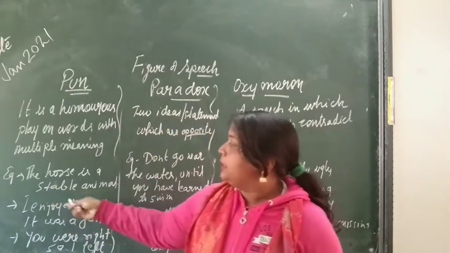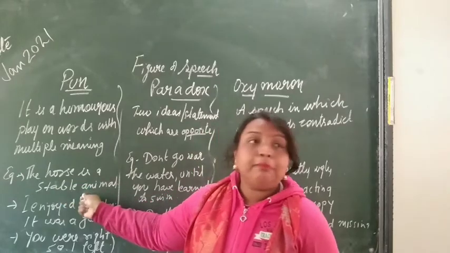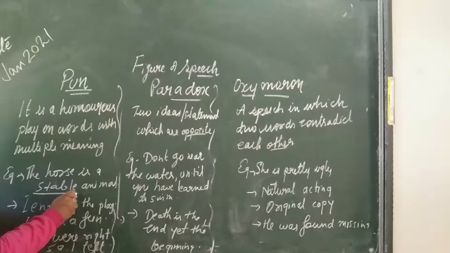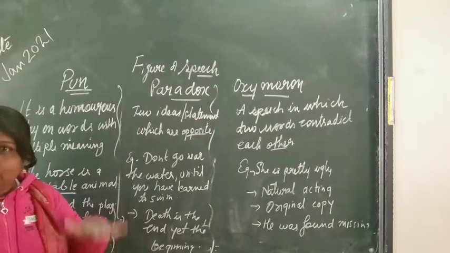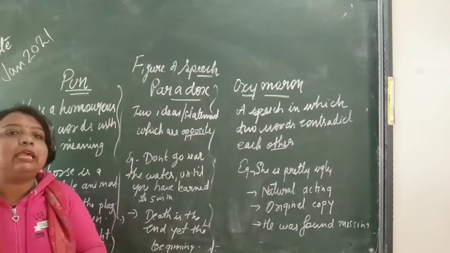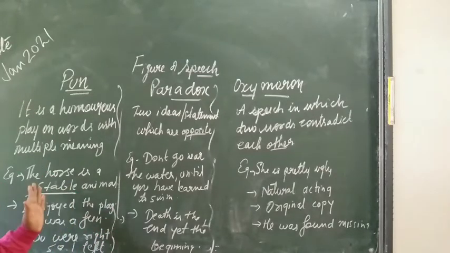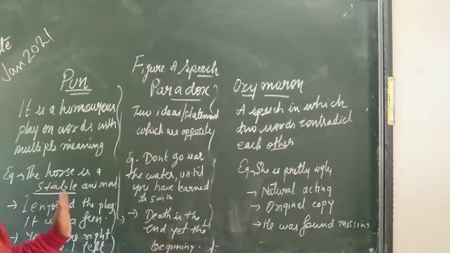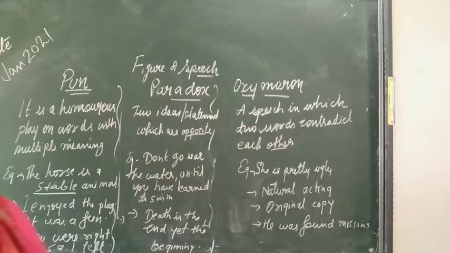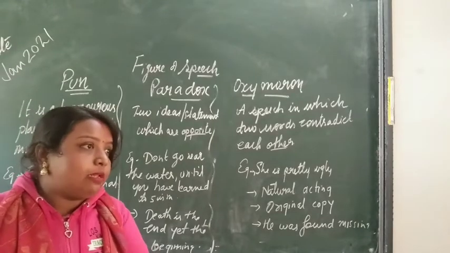I wrote the example: the horse is a stable animal. Now, stable is the place where a horse lives, and the other stable means to be stationary, to be stable. So horse is a stable animal. It is a kind of funny thing, that a horse lives in the stable, and the second meaning also you can go on with.